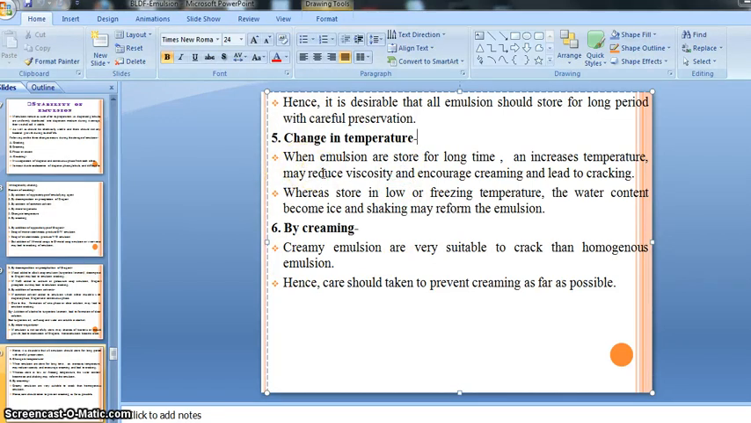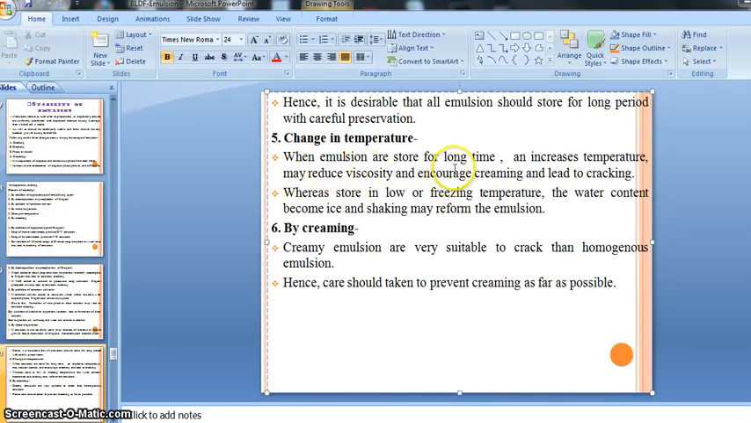When emulsions are stored for a long time, an increasing temperature may reduce viscosity and encourage creaming and lead to cracking. Whereas when stored at low or freezing temperature, the water content becomes ice and shaking may reform the emulsion. So there are two conditions: increasing temperature and lowering or freezing temperature. What happens if we store the emulsion at increasing temperature, meaning the temperature is slowly rising?